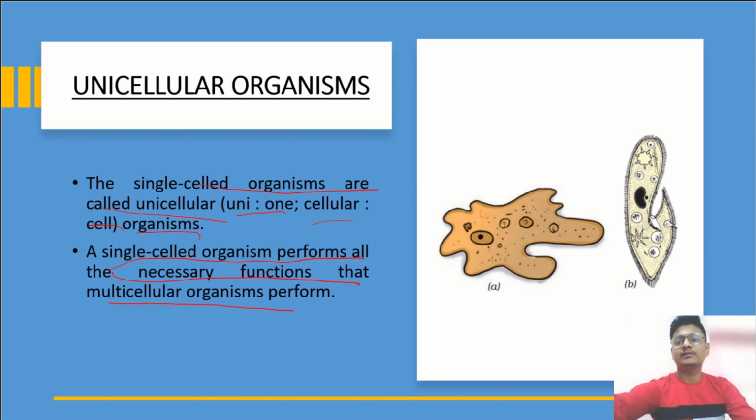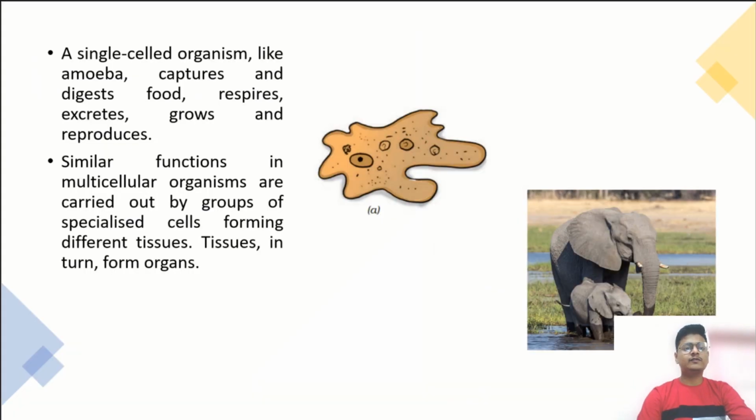Okay students, everyone is with me till now? Let's go further. A single celled organism like amoeba captures and digests food, respires, excretes, grows and reproduces. Similar functions in multicellular organisms are carried out by groups of specialized cells forming different tissues. Tissues in turn form organs.